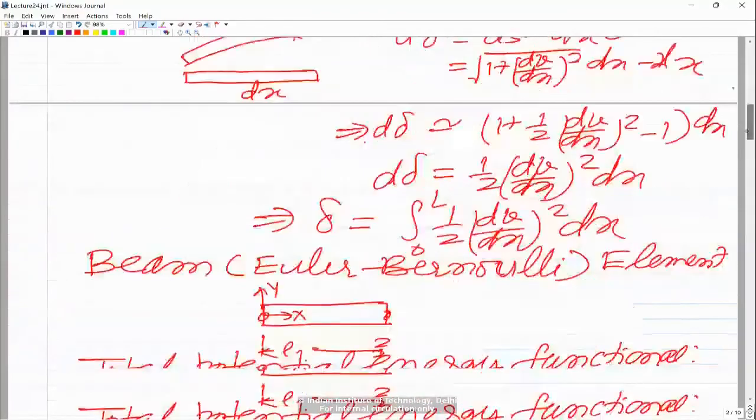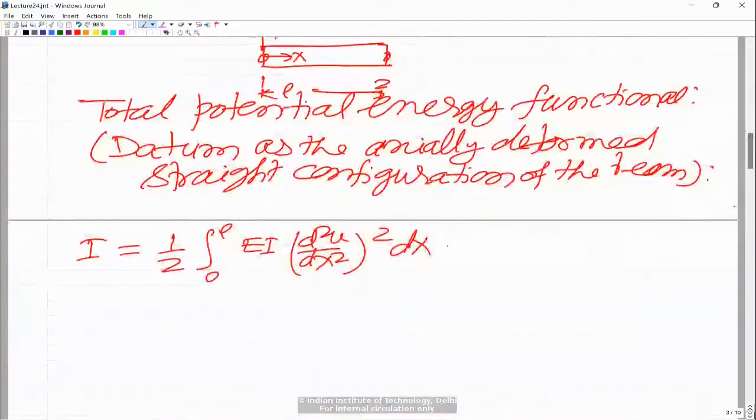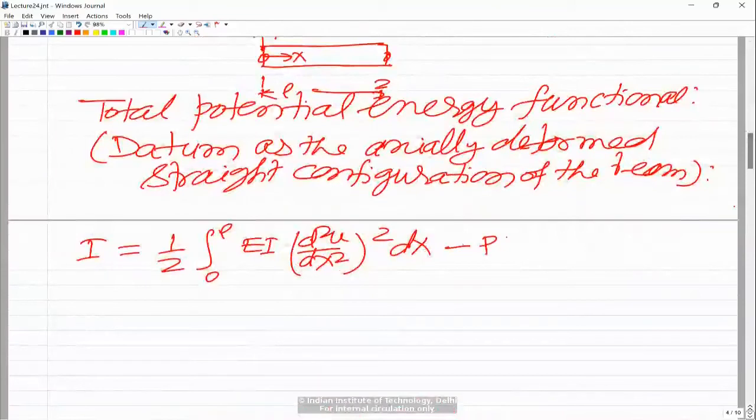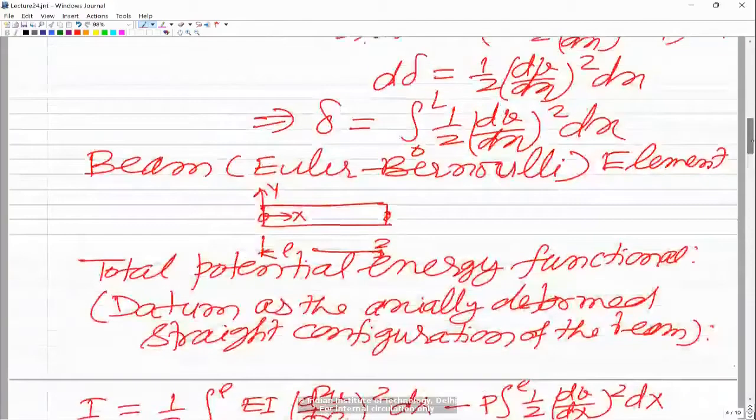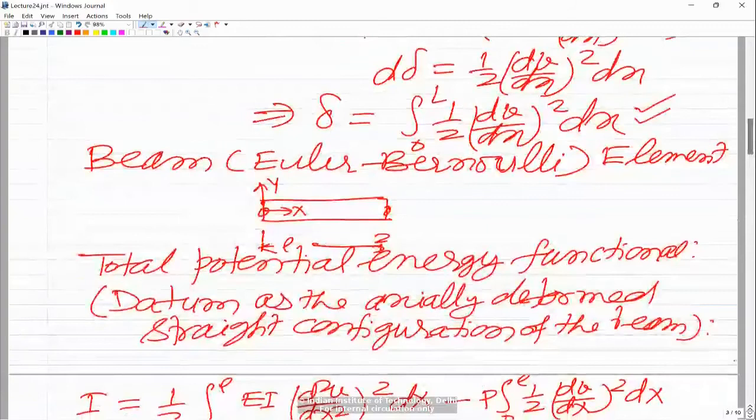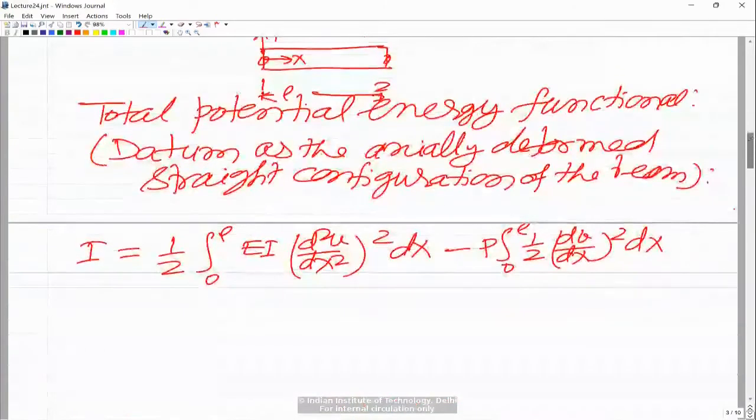So we will have essentially minus P delta, and that is minus P, and delta is again the integration from 0 to L of half dv by dx square dx. So this is basically the P delta term. Now the only thing is the local coordinate x is replaced by local coordinate capital X, and the length capital L is replaced by small l, the length of the element. So this is the total potential energy functional.